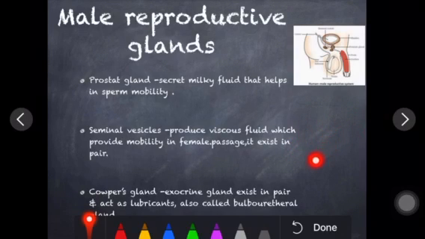Next comes Cowper's gland. The word is Cowper's gland. Here I can denote Cowper's gland. Just under the prostate gland you will see Cowper's gland is there. This brown structure is Cowper's gland. I forgot to denote it. Well, so let's see.